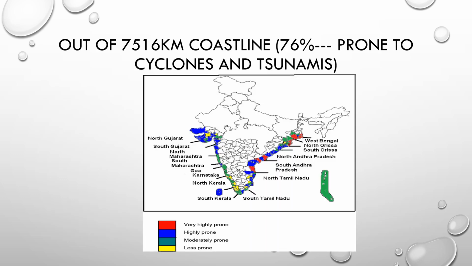So let's now discuss the India cyclonic corridor. We know that India has a 7,516 kilometer coastline. That is here. Yes, I think you can see here. Out of this, 76% is prone to cyclones and tsunamis. So by this picture, you can understand how vulnerable the coastal areas of the Indian western coastal regions and eastern coastal regions are to the cyclones and the tsunamis.